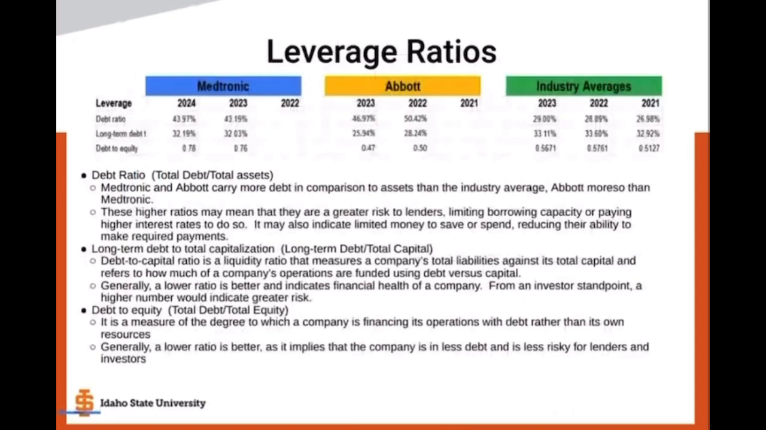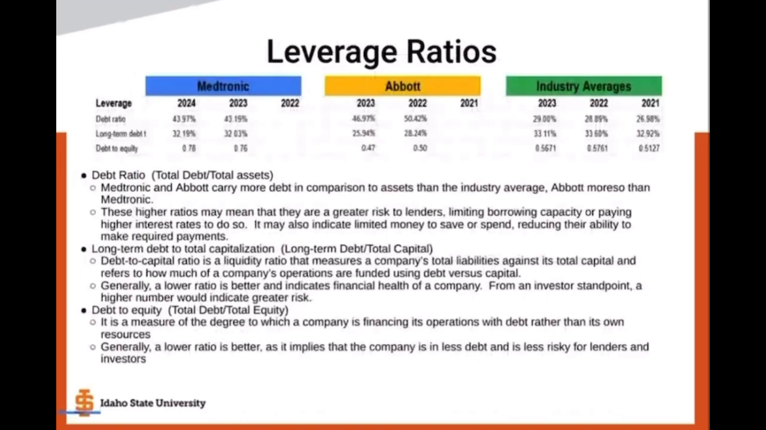So when we look across the board on the debt to equity ratio, Abbott's ratios are in line with industry averages or even a little bit better than industry averages, whereas Medtronic's are significantly higher, about 20% more than the industry averages. So that would mean that Medtronic is using much more debt to finance its operations than using its own capital to do so.